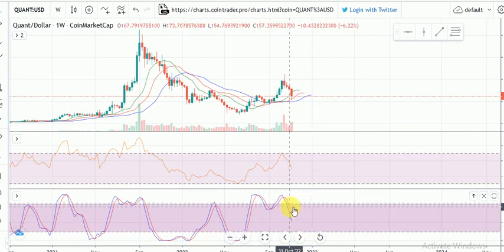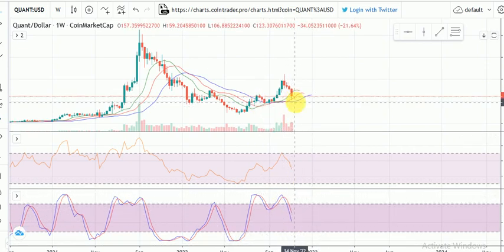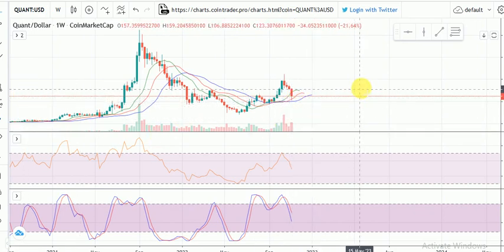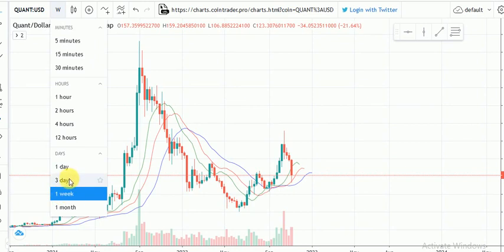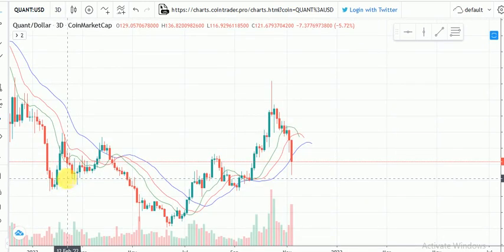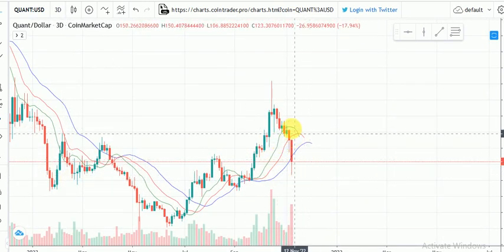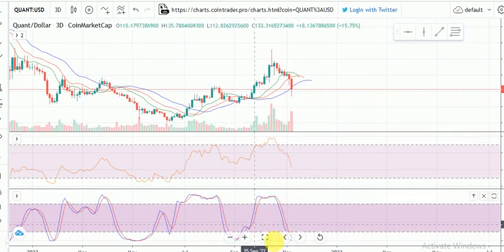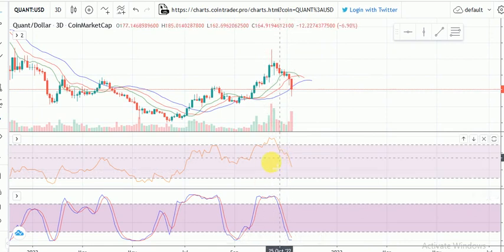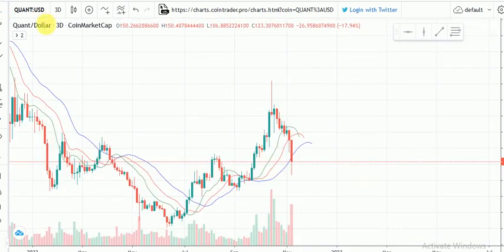So we should expect more downward pressure, as I said, probably even to the 103 to 105 region. So probably, as you can see, everything is telling us we should expect more downward price action. If we look at the 3 days on this chart, same thing, we're turning bearish. Same thing, as you can see, our stochastic RSI and our RSI are turning bearish. So we're bearish at the moment on Quant.